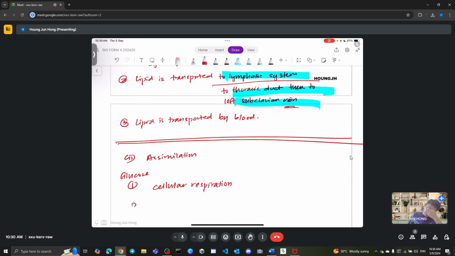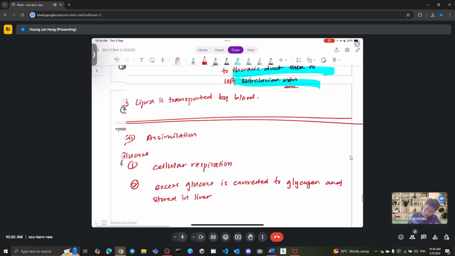Okay, and additionally, remember what you have? You have the conversion. Excess glucose is converted to glycogen and stored in the liver.